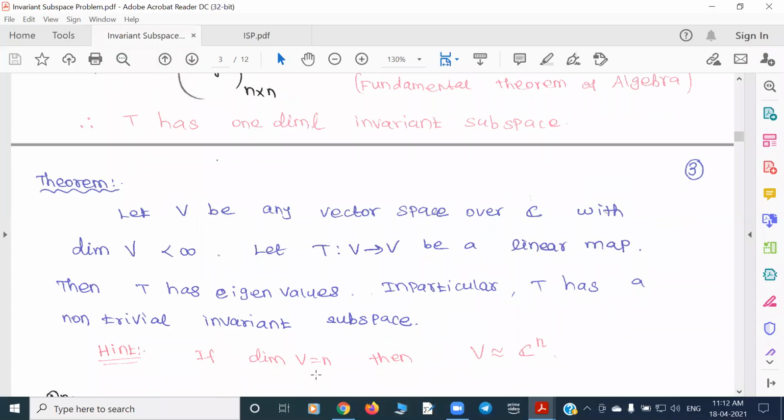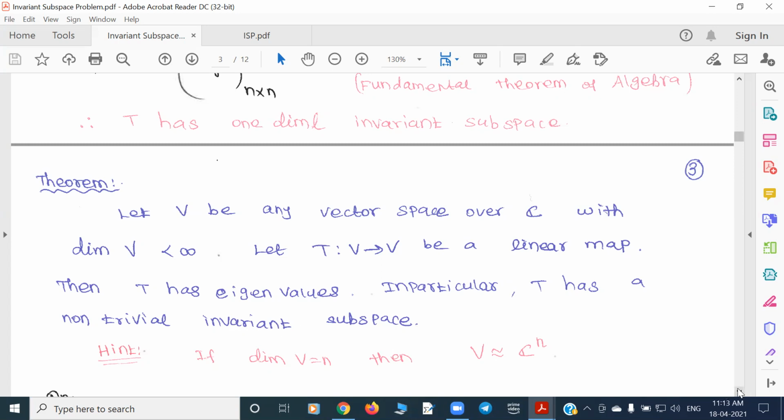There is nothing to prove here. If the dimension is equal to some number n, then V is isomorphic to Cn as a vector space. In Cn we know how to do things by the fundamental theorem of algebra. We have an eigenvalue. So this gives that any finite dimensional vector space has a proper non-trivial invariant space.